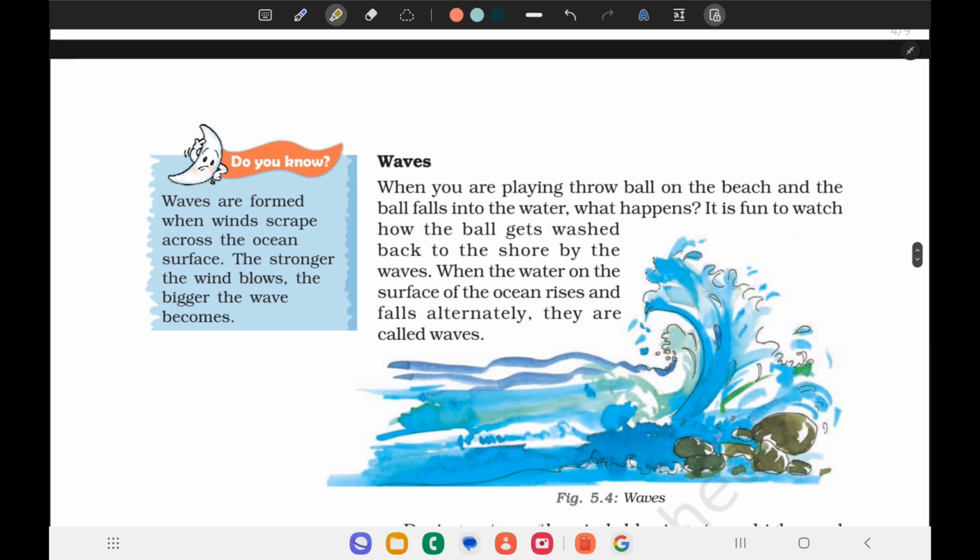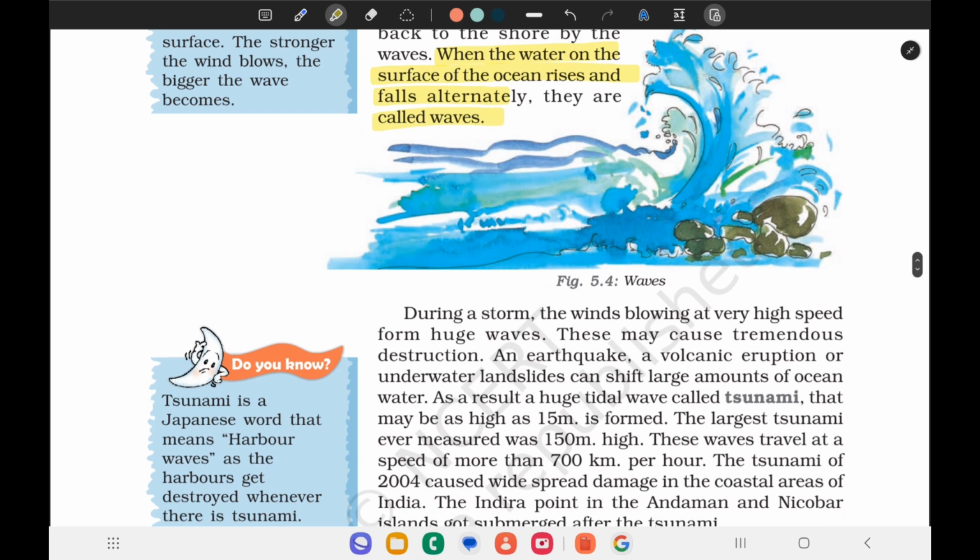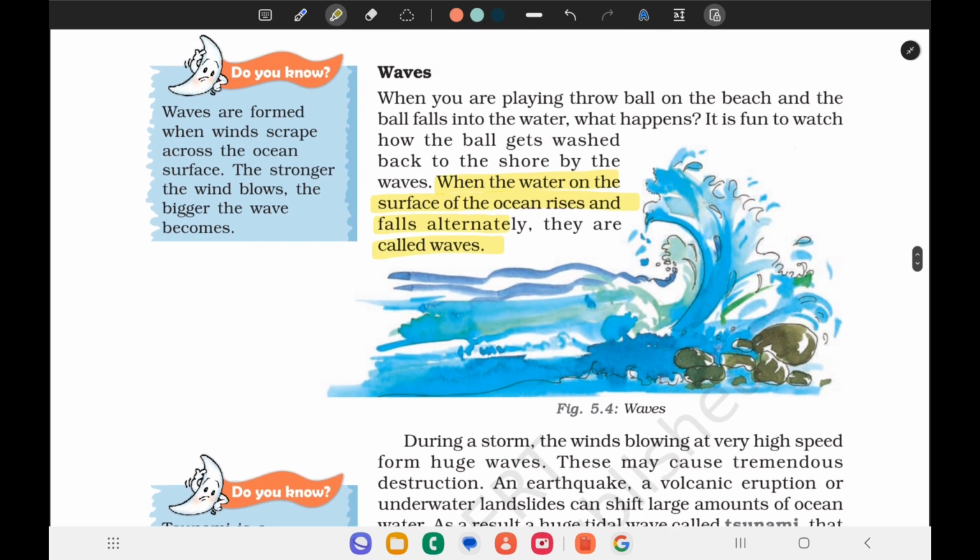First of all, waves. When we are playing throw ball on the beach and the ball falls into the water, what happens? It is fun to watch how the ball gets washed back to the shore. When the water on the surface of the ocean rises and falls alternately, they are called waves. Here we can see the picture of the waves, and we also experienced it, right?